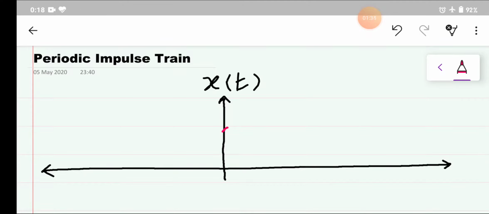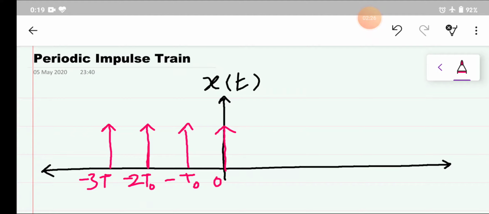If we have our first impulse at the origin, then from negative infinity the impulses are placed at equal distances, like this: at minus t naught, minus 2t naught, minus 3t naught, and they move from the negative infinity side.